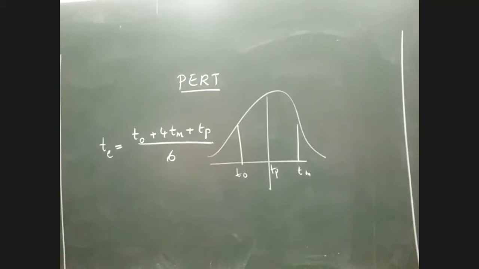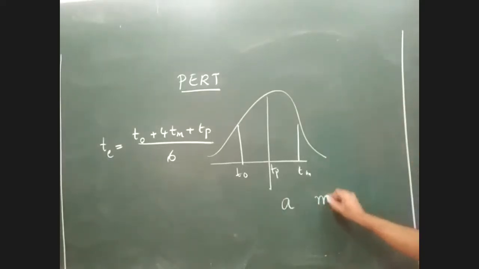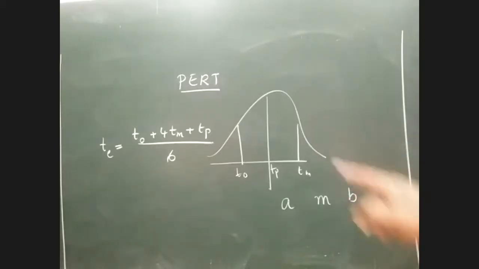But few examiners use different terminologies to define this. Not all examiners use T naught, TM and TP values. They will use different nomenclatures. So what is the next common nomenclature they will use? They might be using the symbols A, M, and B. This is the alternate symbol that they would use instead of T naught, TM and TP. Please remember it exactly matches the same order.